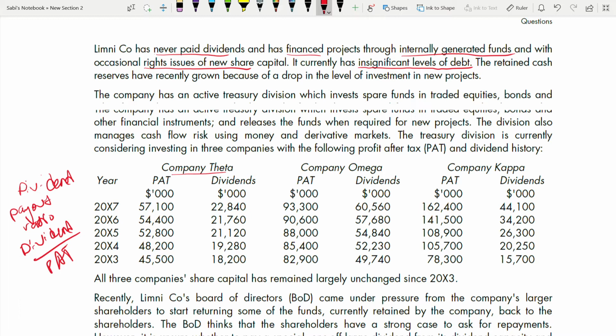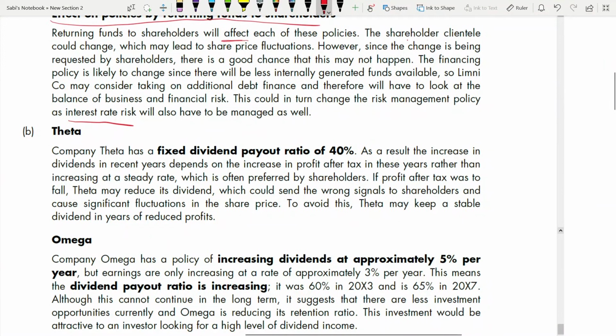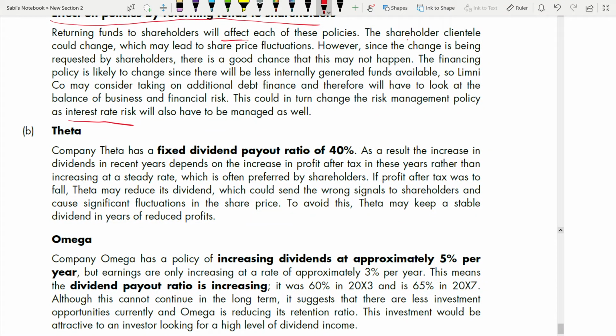And we all know how to get that increase from one year to the next year. For the dividend in 2003, if you see the data, 18,200 divided by 45,500, you are getting 40%. Even for 2004 you will get 40%, and for the other years also. Try this on your own, you should get 40% for all the years. Therefore they are saying, where is Theta? So here, company Theta has a fixed dividend payout ratio of 40%.